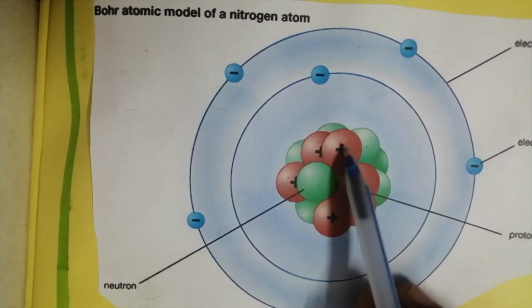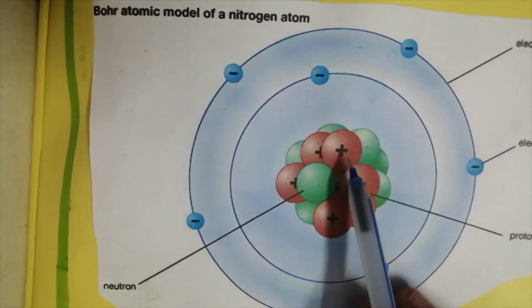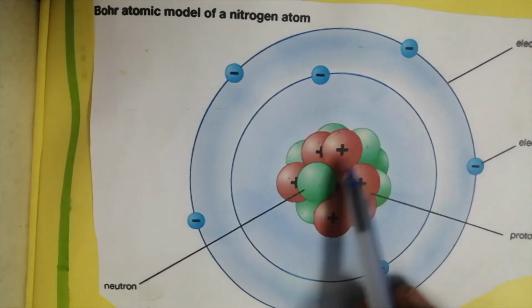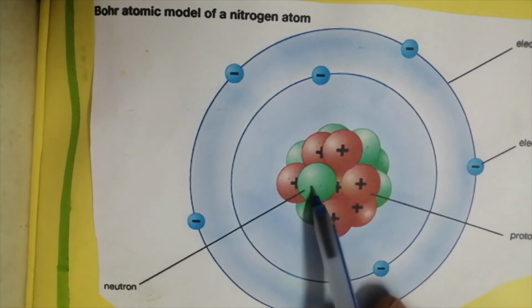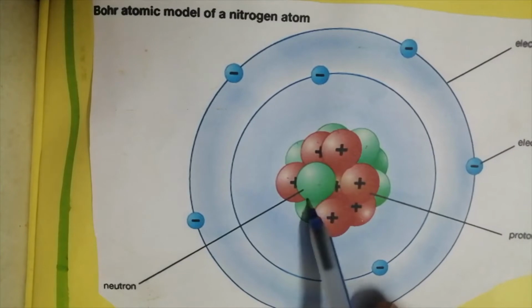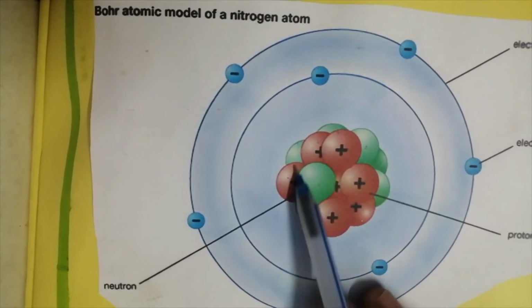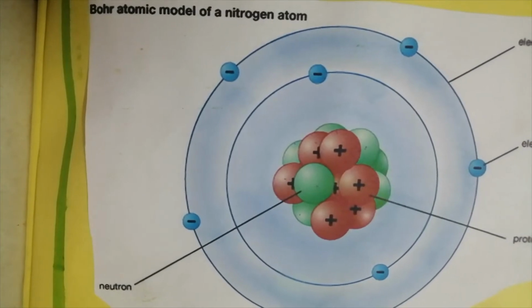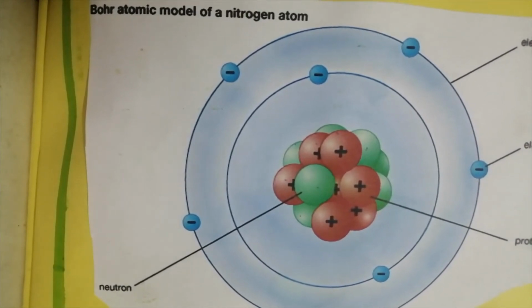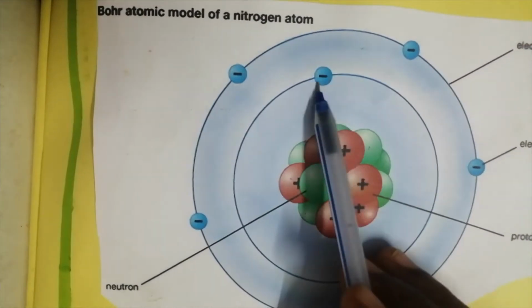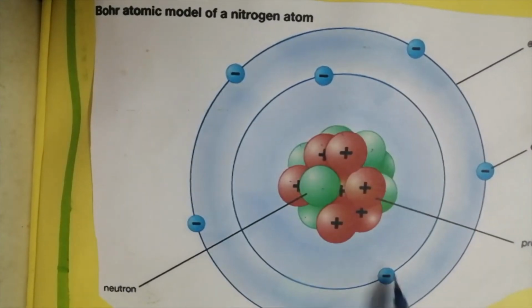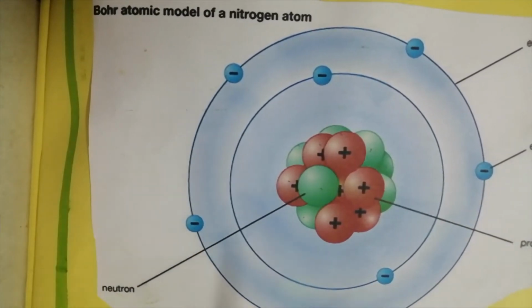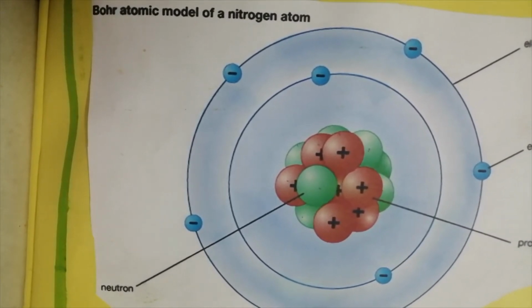Okay, these positive charge particles are protons, and then this empty space, okay, neutrons have no charge. Okay, these are called neutrons. So protons and neutrons are present inside the nucleus. And see, can you see the negative particles? Yes. So these are called electrons. Okay, electrons have negative charge.